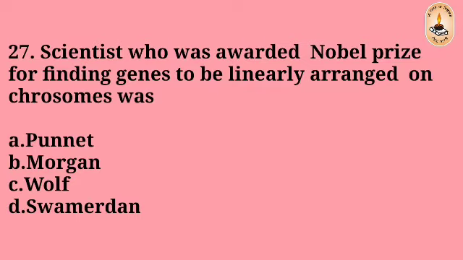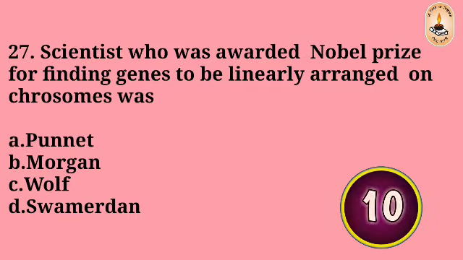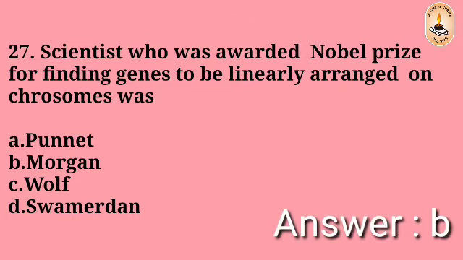Question number 27. The scientist who was awarded the Nobel Prize for finding genes to be linearly arranged on the chromosome was Punnett, Morgan, Wolff, Sutton. The right answer is B, Morgan.